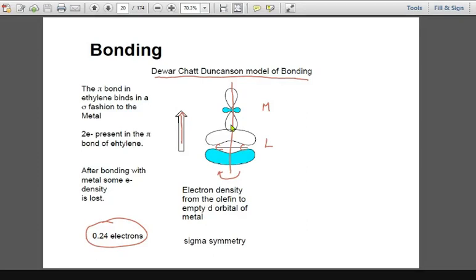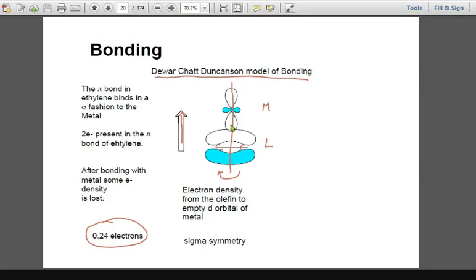Remember, during the bond formation from metal to ligand via the sigma bond, there will be an electron density transfer from ligand to metal. Don't get confused. First, there will be a transfer of electron density from ligand to metal, and that electron density is going to transfer to the empty d orbital of sigma symmetry. For the sigma symmetry, we have only two options. One is called dx square y square and another is called dz square.